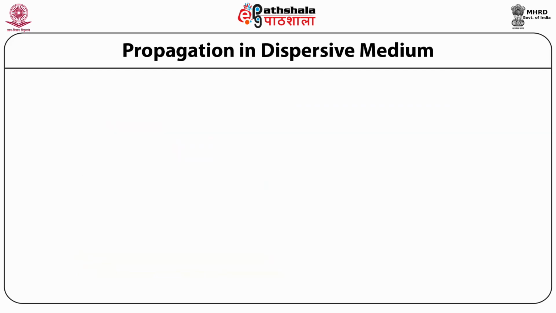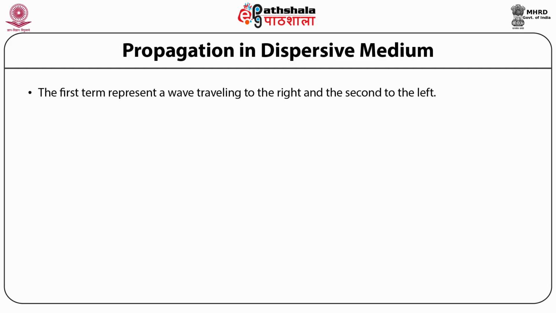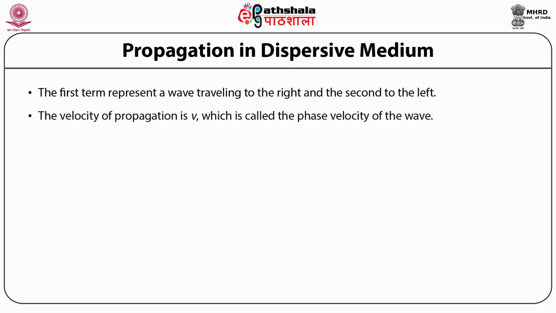Propagation in dispersive medium. Now, if we look at the general solution that we have obtained, then we see that the first term on the right hand side denotes a wave traveling to the right. That is, if we are taking the x-axis as the positive axis in the right direction, then the first term represents a wave traveling in the positive x direction, while the second term on the right hand side denotes a wave traveling to the left. Here the velocity of the propagation of the electromagnetic wave is given by v, and this is also called the phase velocity of the wave.